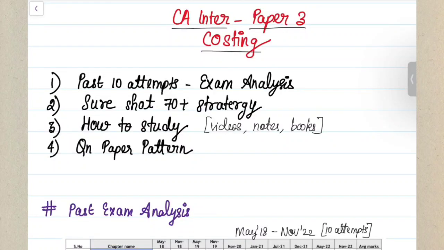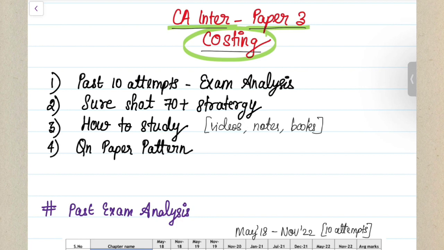In this video, we are going to see the CA Inter Paper 3 Costing exam analysis. Costing is one of your easiest papers to score good marks. If you study effectively and know the strategy very well, it will be very easy to crack the examination. And this video is going to be the most beneficial video out of all the other videos you're going to see on the internet,